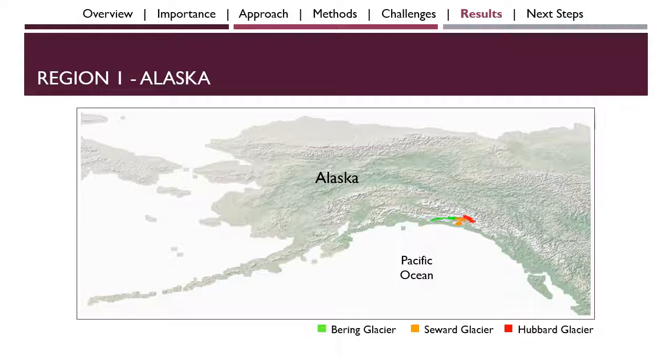Since it is pretty familiar to most people in the audience, and there was a good agreement between both GLIMS and RGI. Here, you see an overview of the map of Alaska region with the largest 3 glaciers plotted on top of the base map. You see Bering Glacier in green on the left, Seward Glacier in orange in the middle, and Hubbard Glacier in red on the right. But let's take a close-up view of these.